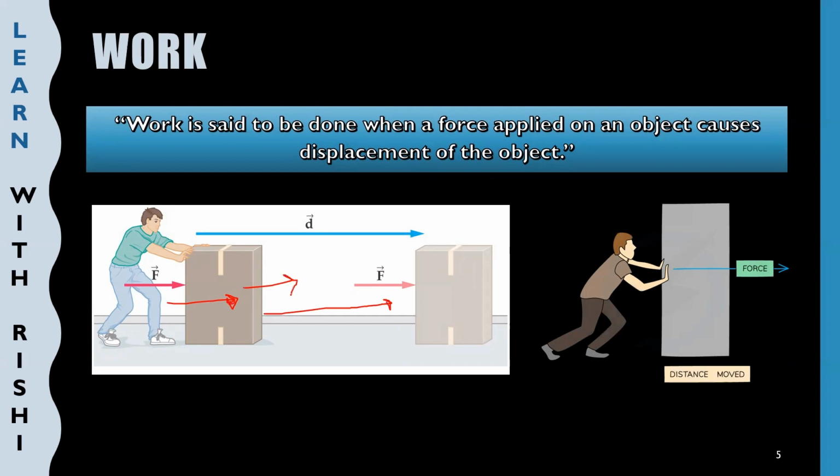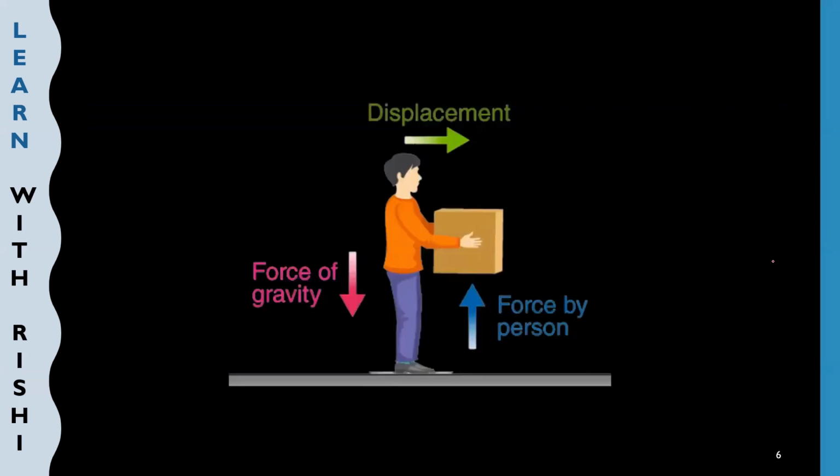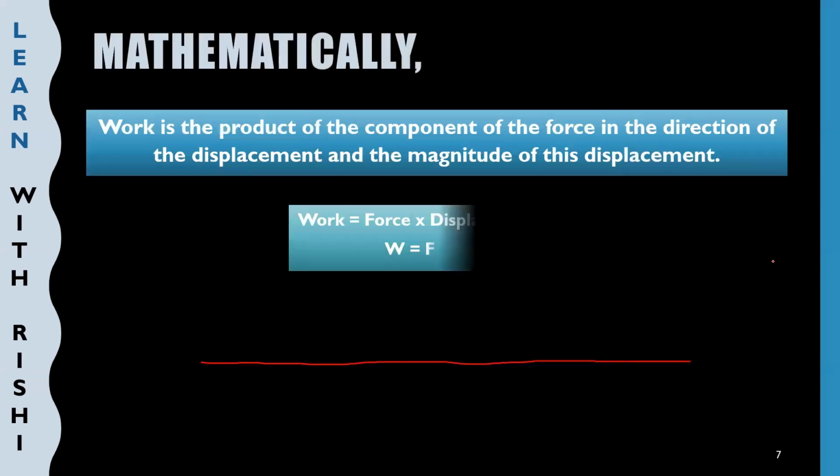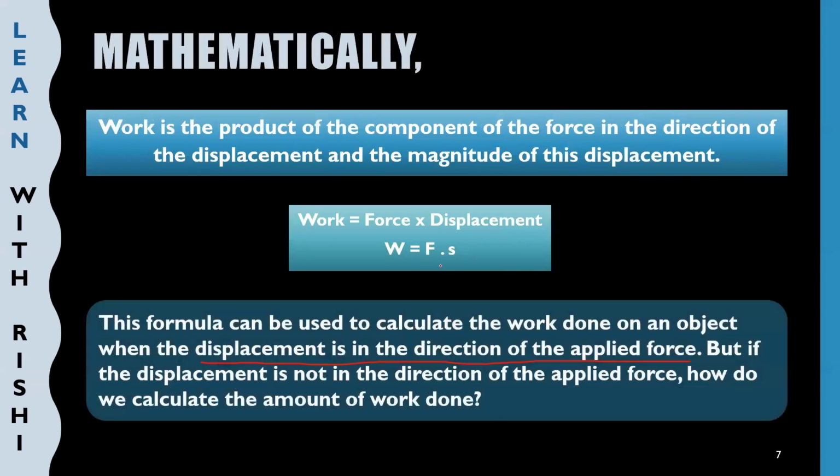Both the force and displacement have the same direction, so in this case we can apply the formula F into S.